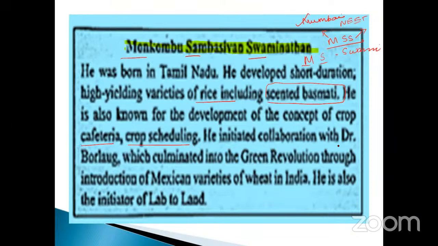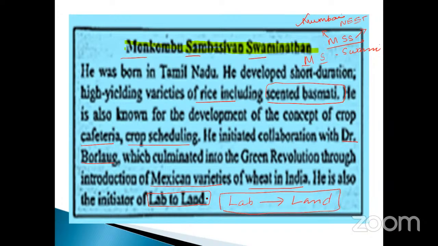He initiated collaboration with Dr. Borlaug, father of the world green revolution, which culminated in the green revolution through introduction of the Mexico variety of wheat in India. Already we discussed this part in the intro. He also initiated lab to land cultivation. This is the important part. Lab to land cultivation was done by whom?